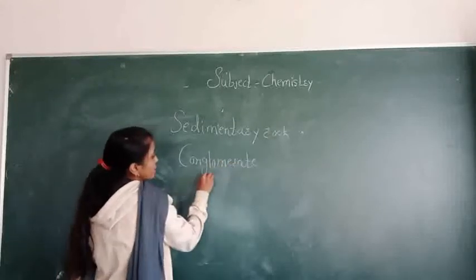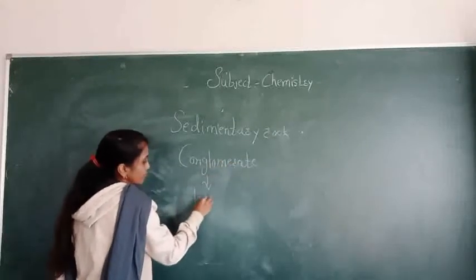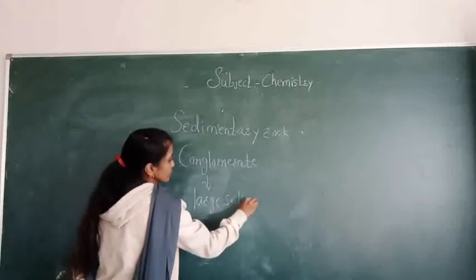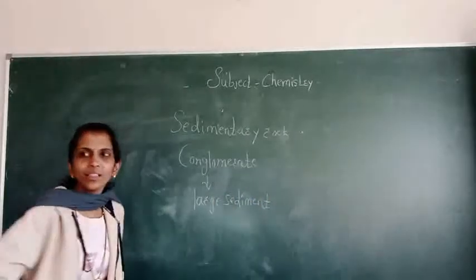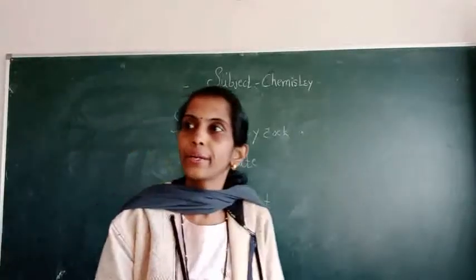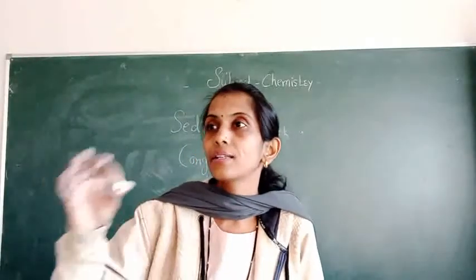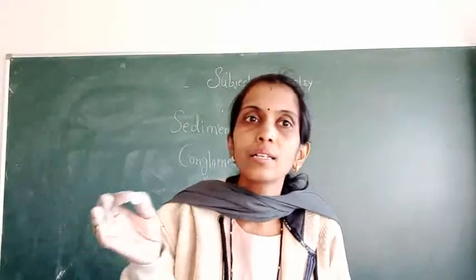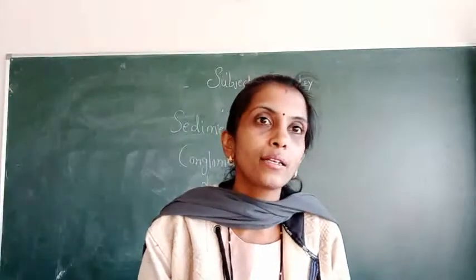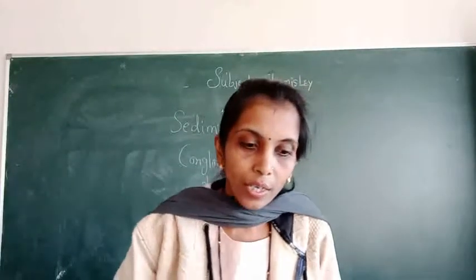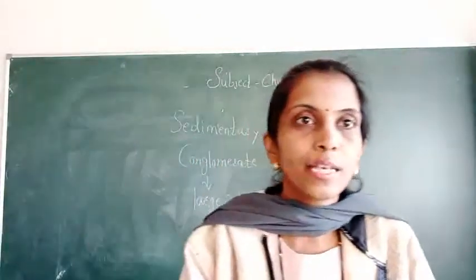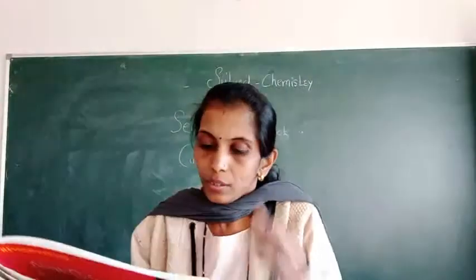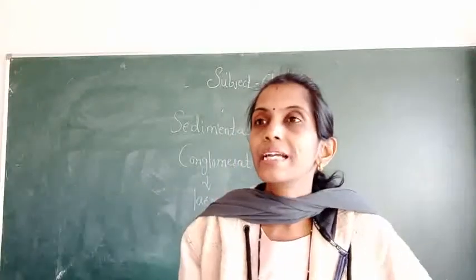It is made up from large sediment. All sedimentary rocks are made up from sediment, but their particles are different. Generally, sandstones have sand grain size particles. In conglomerate, large sediments are present, and they get cemented together, combined by dissolved minerals.